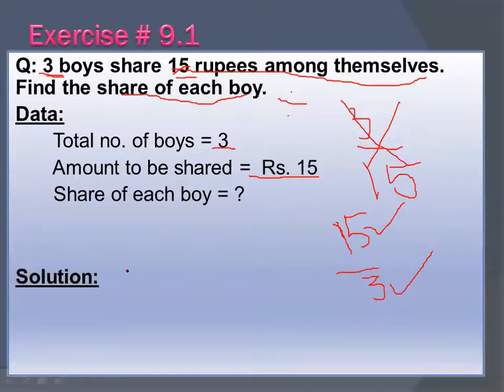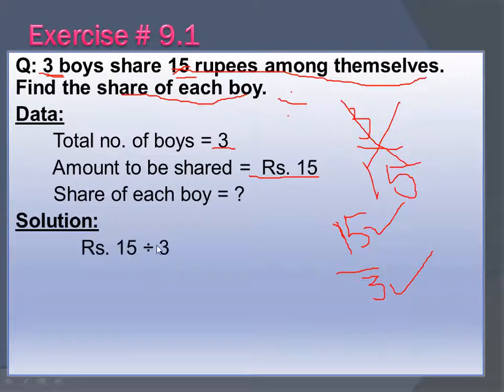So in the solution you will write in this form: rupees 15 divided by 3. Do not write 3 divided by 15, because you have to divide the amount. That's why you will divide 15 by 3. Amount आपने divide करना है. That's why you will write 15 as your numerator, or simply you can write 15 divided by 3.